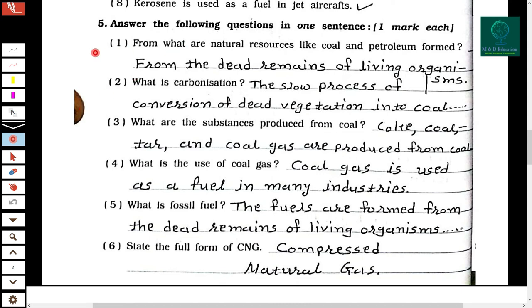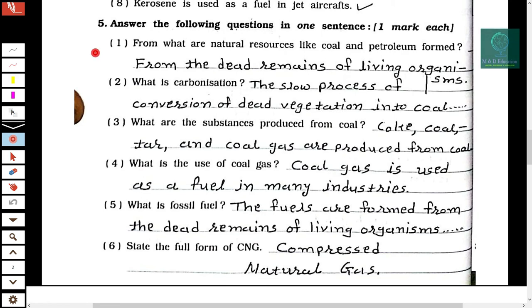Now the first question is, from what are natural resources like coal and petroleum formed? So from the dead remains of living organisms. What is carbonization? The slow process of conversion of dead vegetation into coal is called carbonization. What are the substances produced from coal? So coke, coal tar and coal gas are produced from coal.